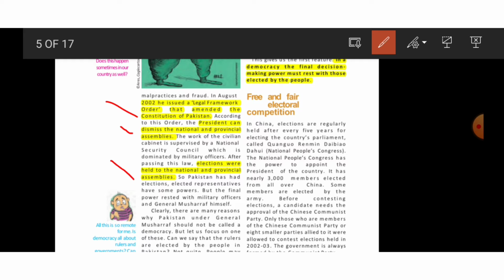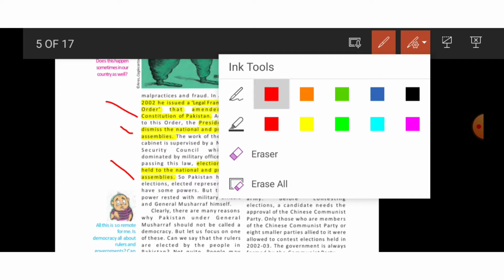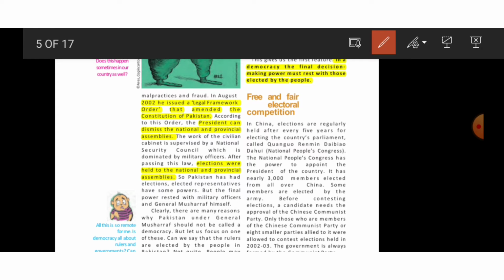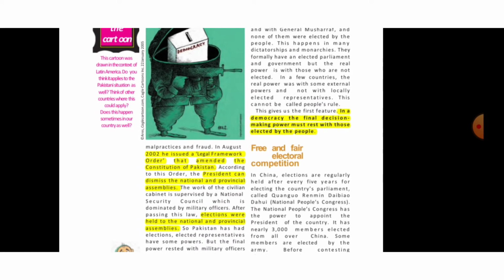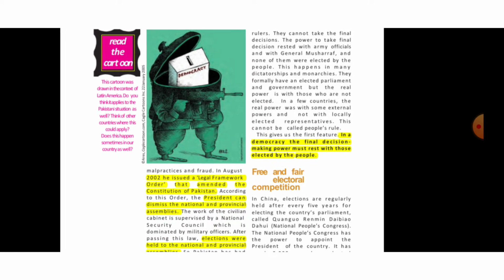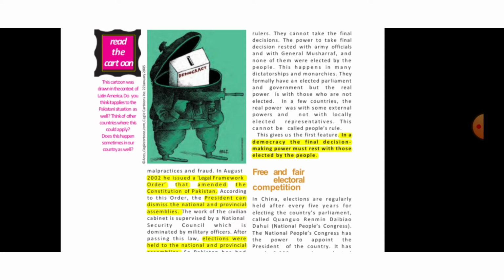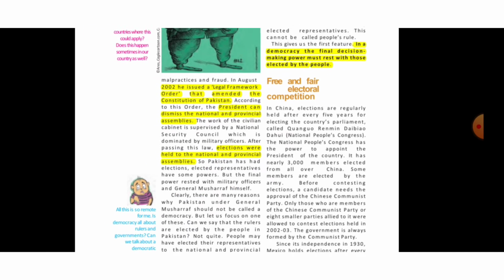Elections were held to the national and provincial assembly, but they have no powers. All the power remained in the hands of the self-proclaimed president, that is General Parvez Musharraf. So this is one example of a not so democratic country, and we see another example here.